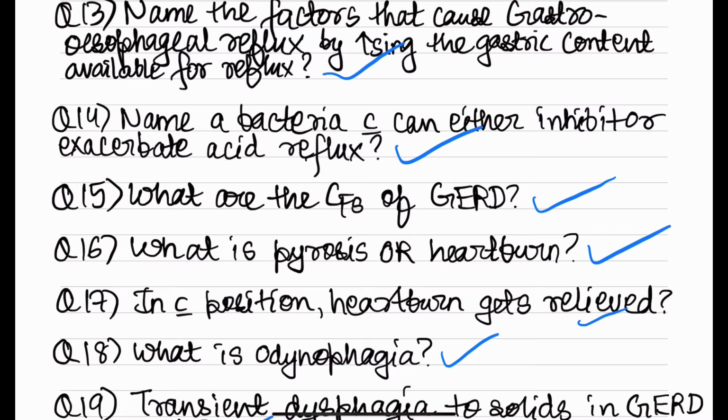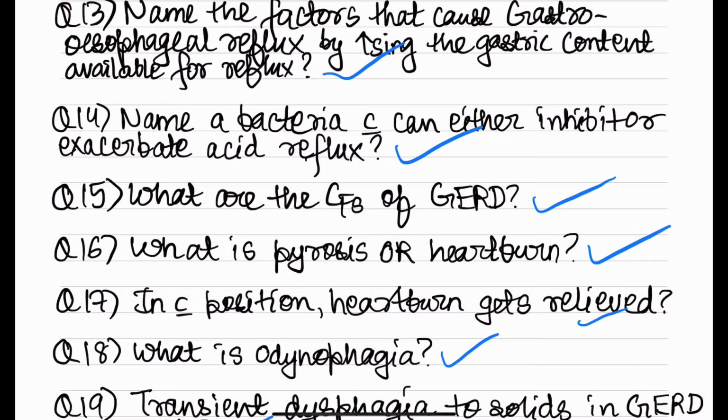Coming to the clinical features of gastroesophageal reflux disease, we know all the clinical features. First is heartburn, that is also called as pyrosis. So basically heartburn is a deep burning pain behind the sternum which is radiating to the throat. Okay, and the next question is what is heartburn. So I have already mentioned what is heartburn, and the position in which the heartburn gets relieved is basically by sitting up. And odynophagia is also the second symptom seen in gastroesophageal reflux disease, which means painful swallowing.